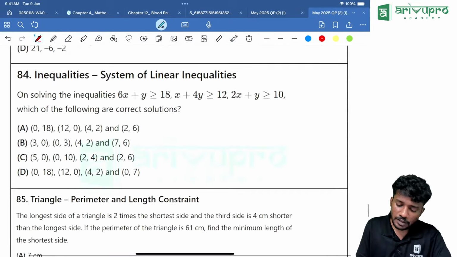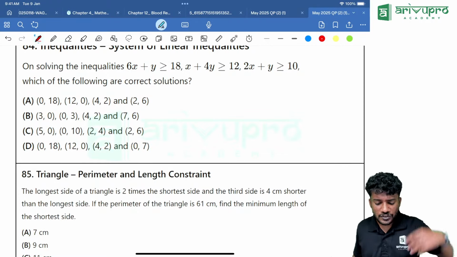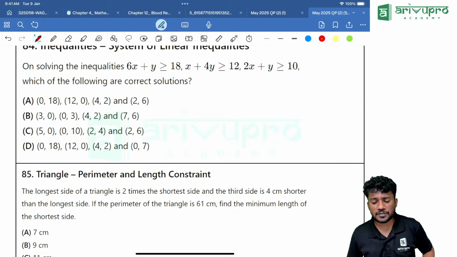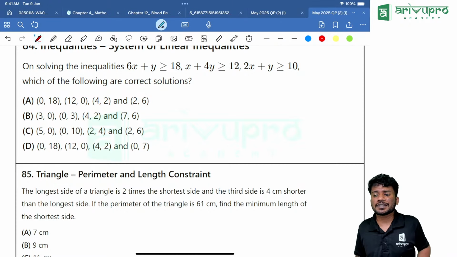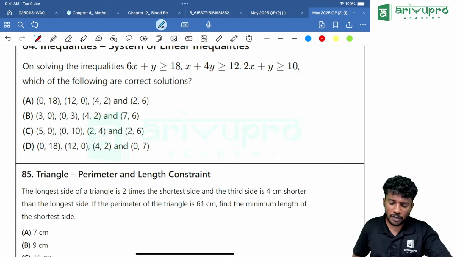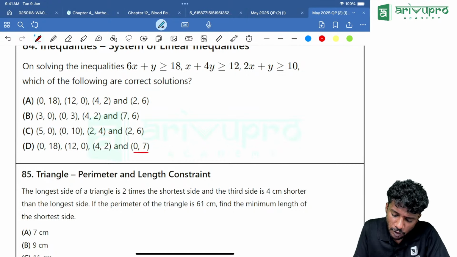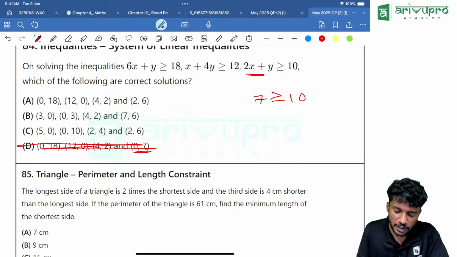Now, another easy question. On solving inequalities: 6x plus y greater than or equal to 18, 4x plus 4y greater than or equal to 12, 2x plus y greater than or equal to 10. Which of the following is a correct solution is the question. Now we will check the options, that is the easiest method. Put 0,7. If you put 0,7 over here, it will be like 7 greater than or equal to 10. Is that possible? It is not possible. That means option D is wrong.